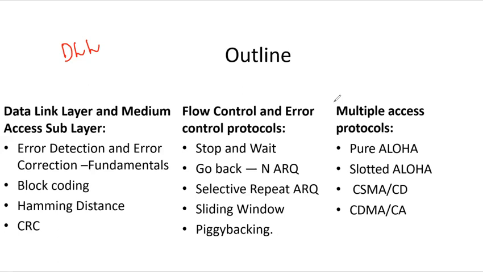Multiple access resolution is basically your media access control, the MAC sublayer of the data link layer. So we are supposed to control the access to the medium.